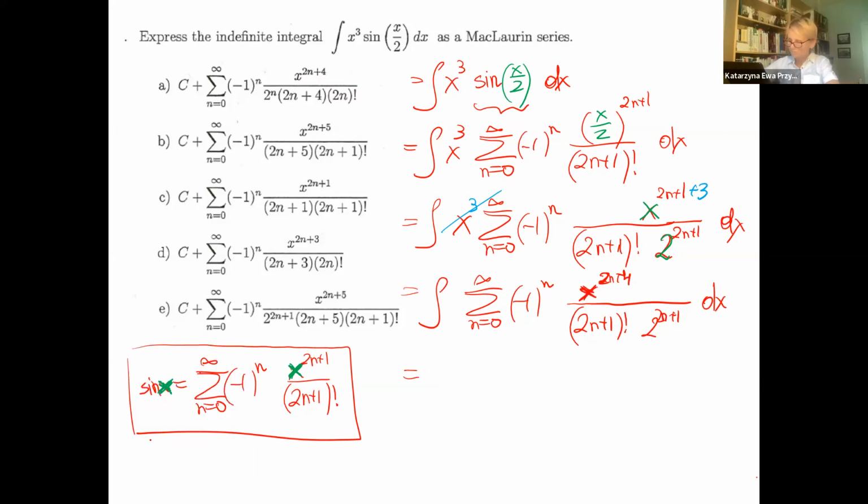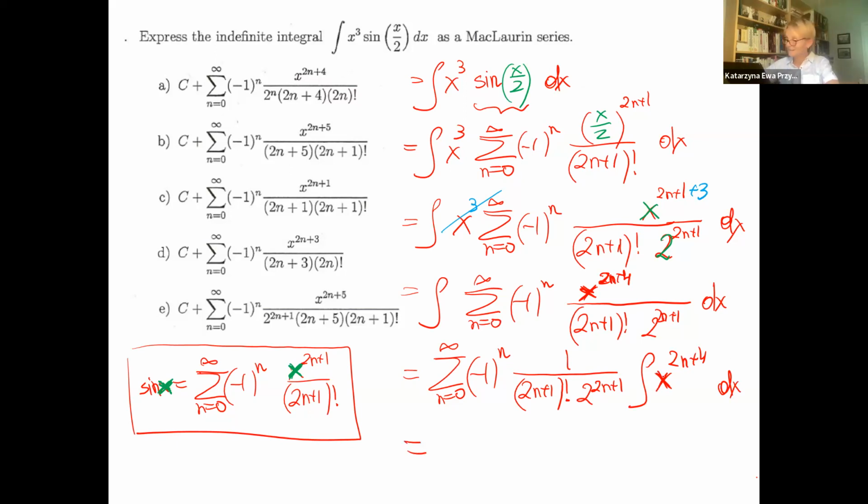Do you know the answer? You probably know the answer. Okay, that means everything else we will copy. This doesn't have x. 2n plus 1 factorial doesn't have x, it is a constant coefficient. 2 to the 2n plus 1. And the only thing that we have to integrate is this one, 2n plus 4. This is n. Okay, what is the integral of x to the power of 2n plus 4?